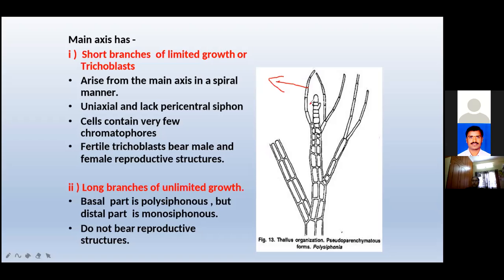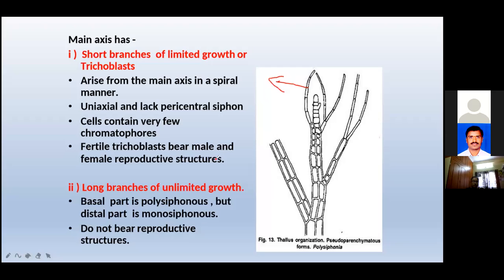The reproductive structures develop on the trichoblast. Very important, girls. Which one produces the reproductive organ? The short branch, the trichoblast, produces the reproductive organ. The long branches of unlimited growth may possess polysiphonous structure. This is the main thallus, and in that thallus the trichoblast is important for production.